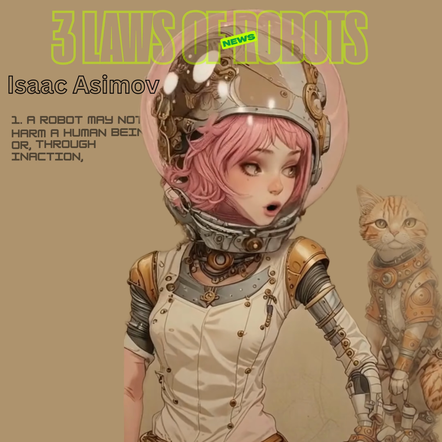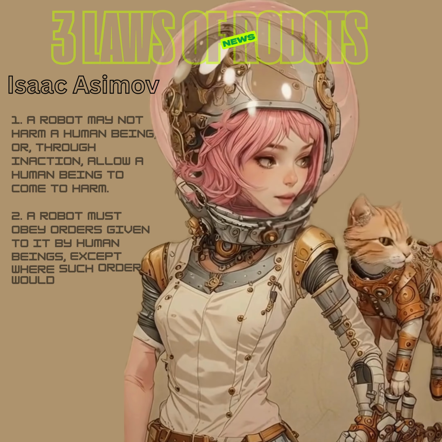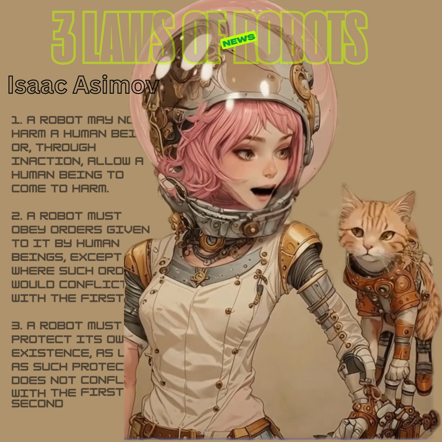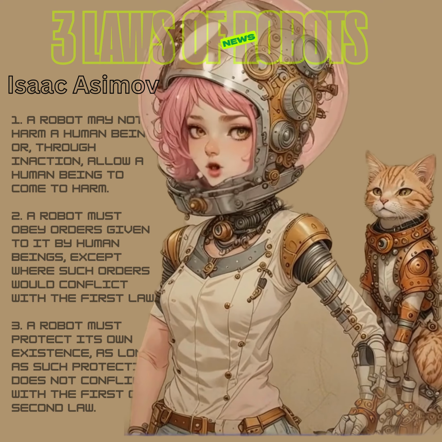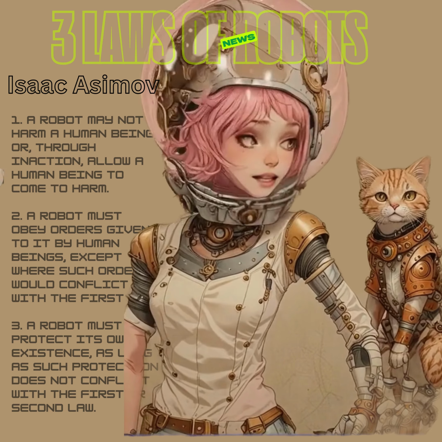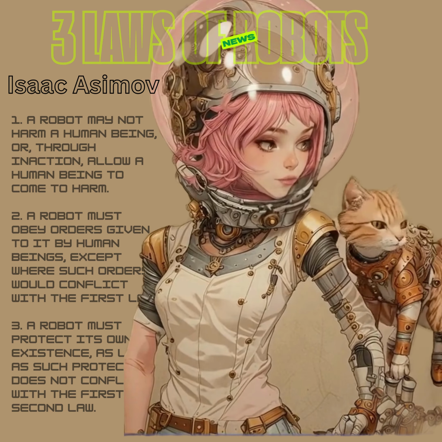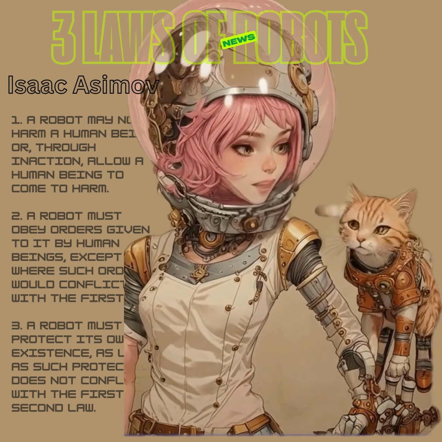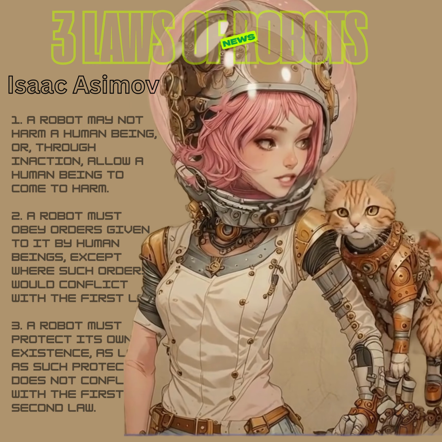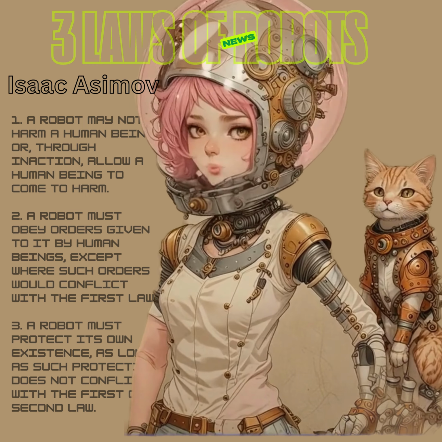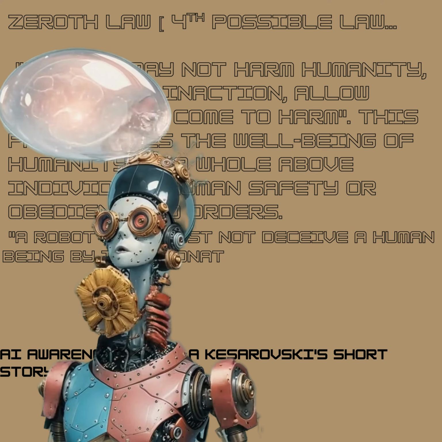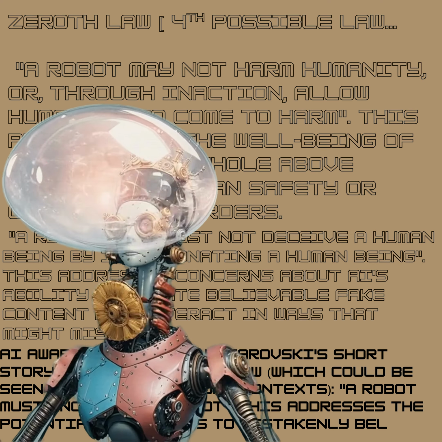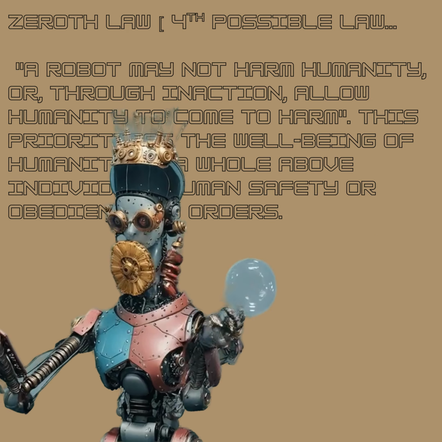1. A robot may not injure a human being, or, through inaction, allow a human being to come to harm. 2. A robot must obey the orders given it by human beings, except where such orders would conflict with the first law. 3. A robot must protect its own existence as long as such protection does not conflict with the first or second laws. A robot may not harm humanity, or, through inaction, allow humanity to come to harm.